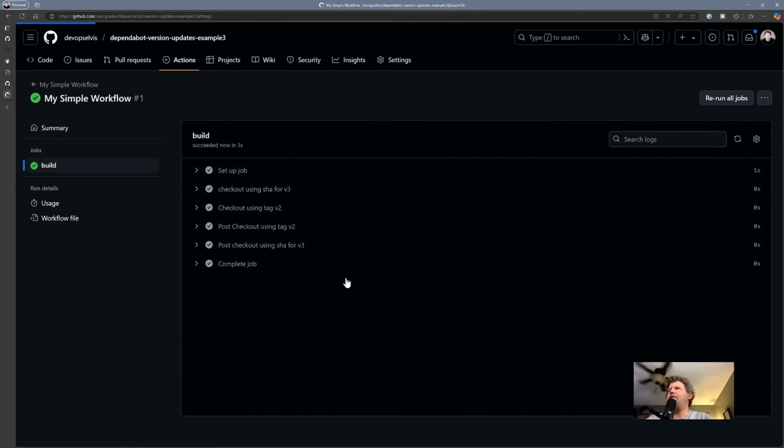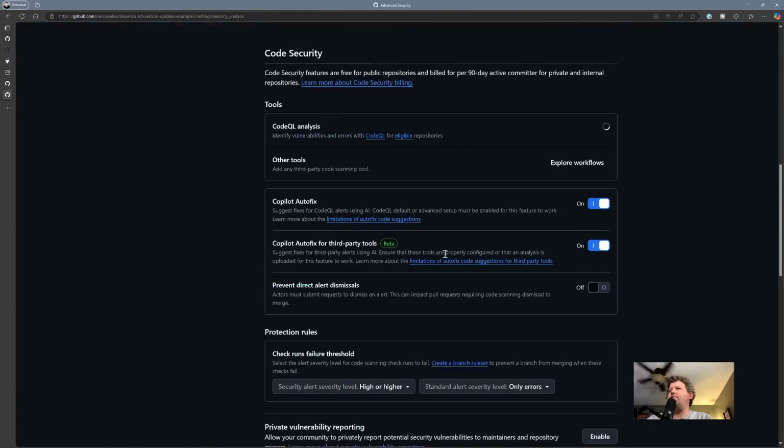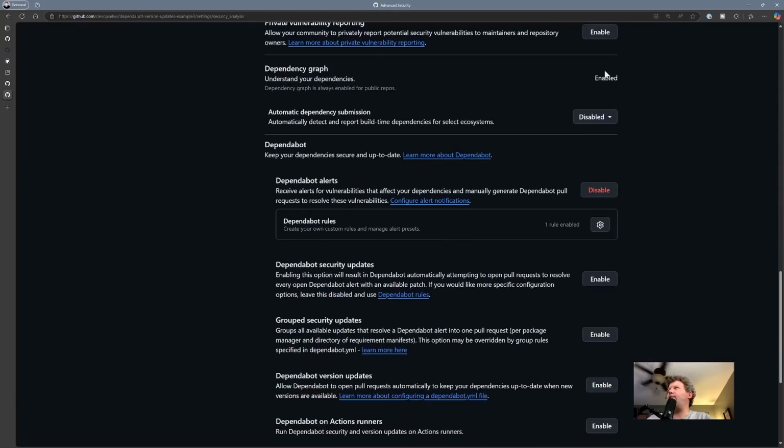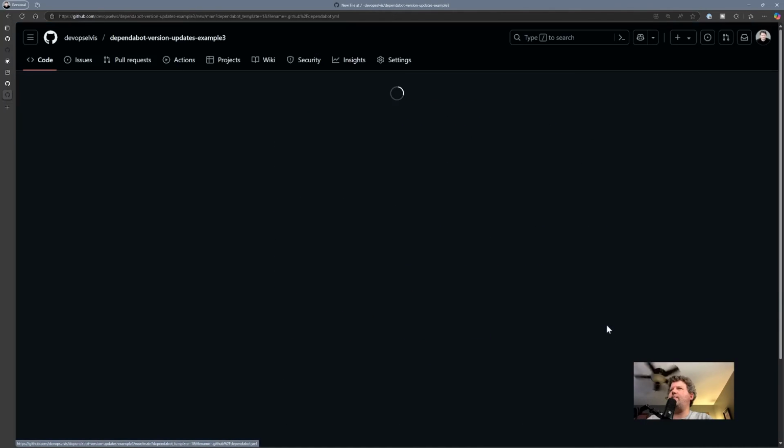So let's go to settings. Let's go to advanced security. Scroll down to the Dependabot section. Dependency graph is turned on. Alerts are turned on. We want to enable version updates. So let's click enable version updates.